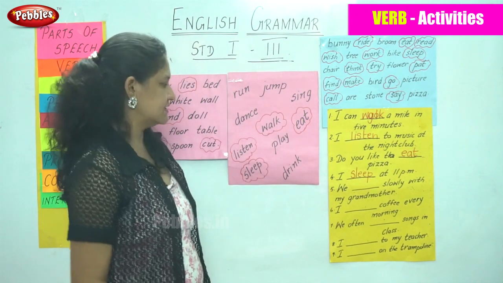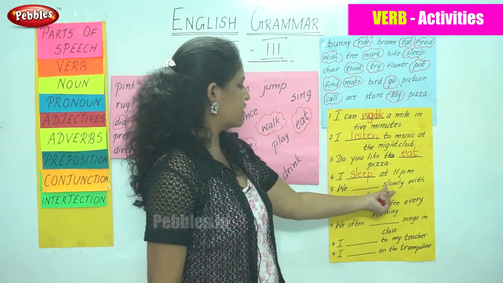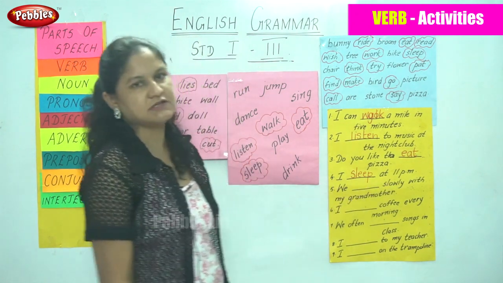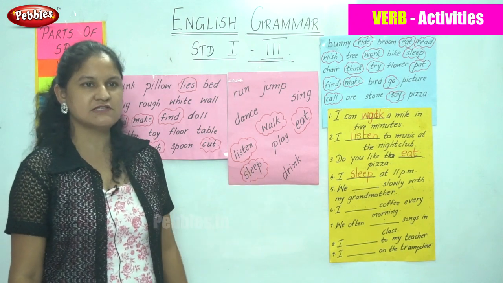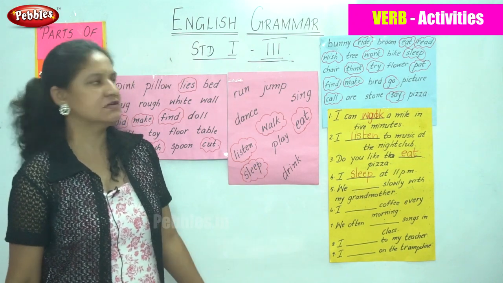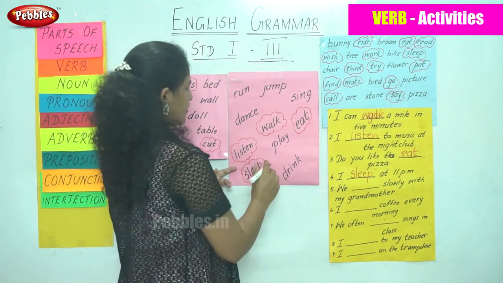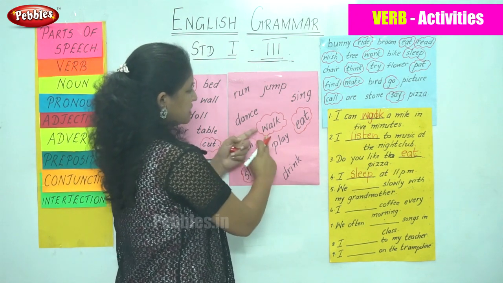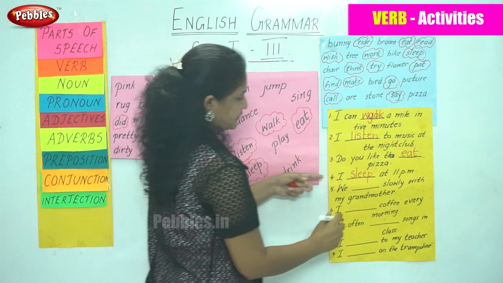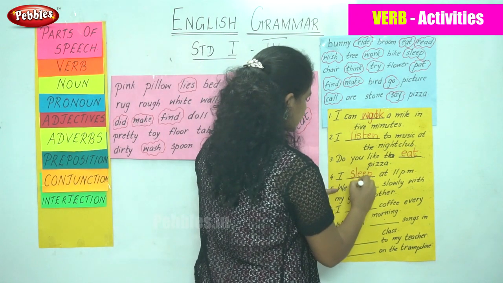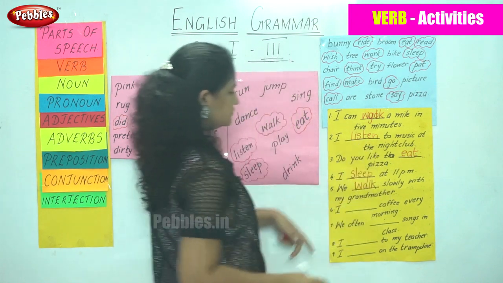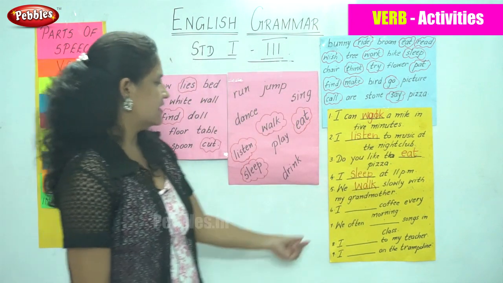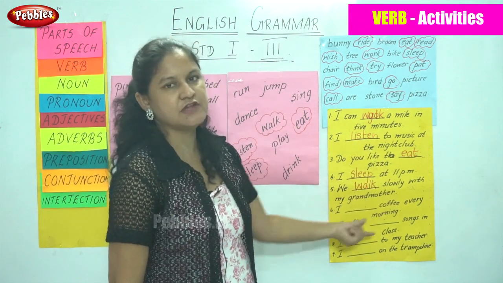The next sentence is, we dash slowly with my grandmother. Since my grandmother is old, she normally walks very slowly. So we walk slowly with my grandmother. I am using the word walk again. The next sentence is, I dash coffee every morning.